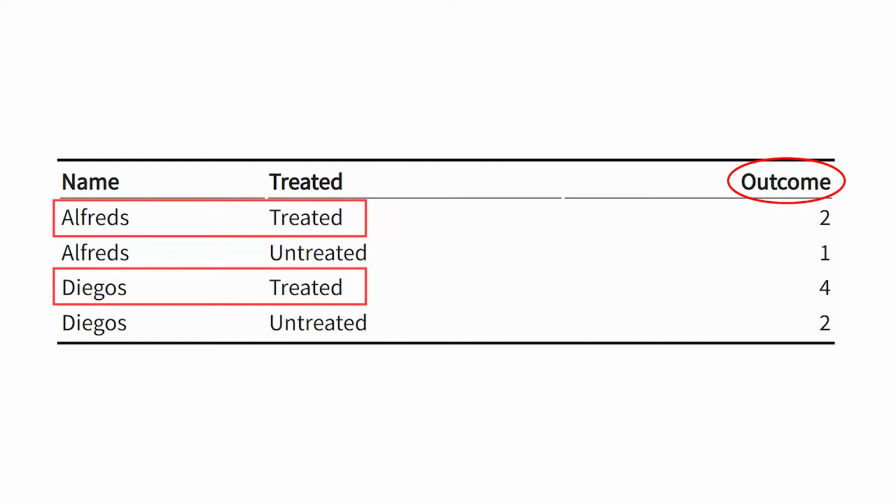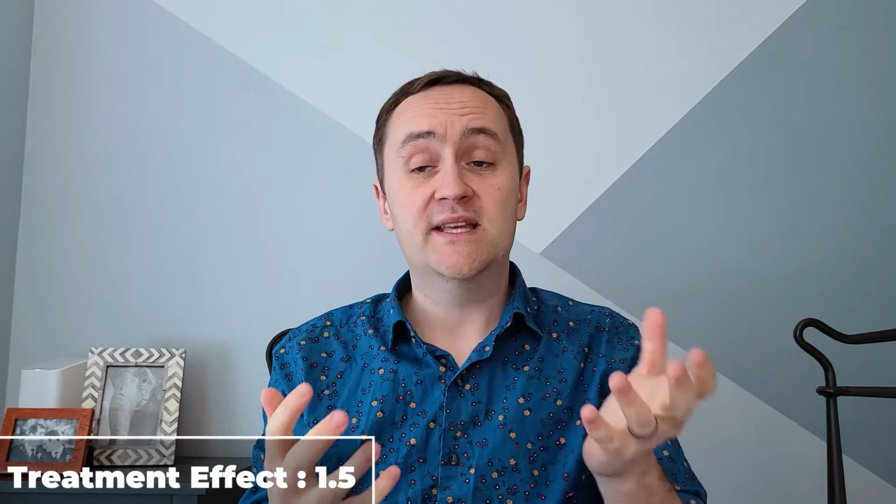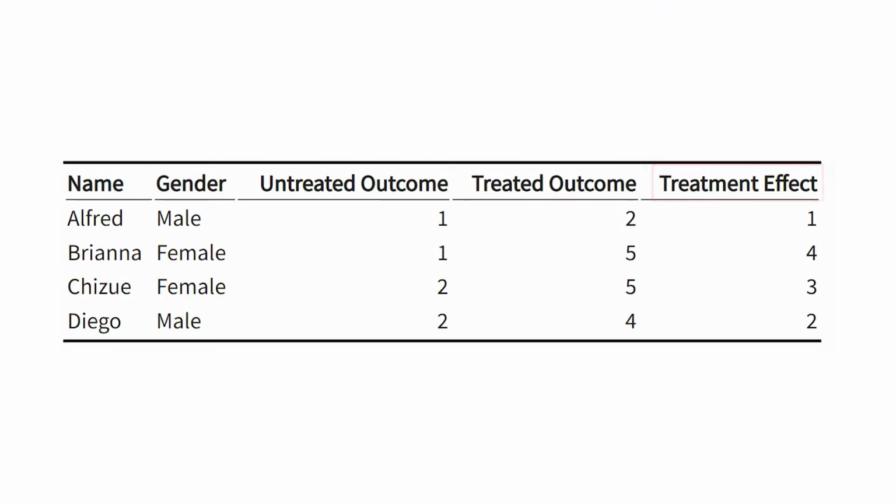Now, if we look at this table, we can see that the average outcome among people who are treated is the average of 2 and 4, which is 3. The average among the untreated people is 1.5. So the difference between the treated group and the untreated group is 1.5, so we get a treatment effect of 1.5. And we can say, well, what does that represent? Well, that should be the average treatment effect among men, because we randomized among just men. The treatment effect for Alfred was 1, the treatment effect for Diego was 2, the average of those two numbers is 1.5, which is the exact number that we got.